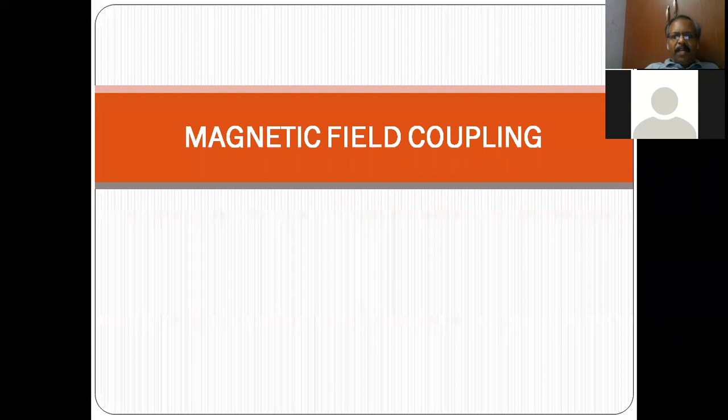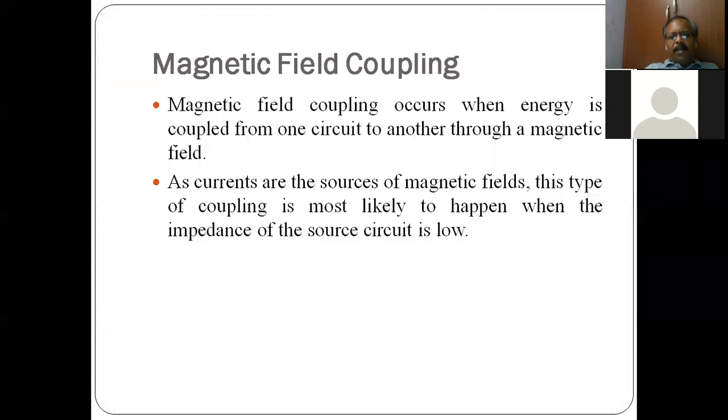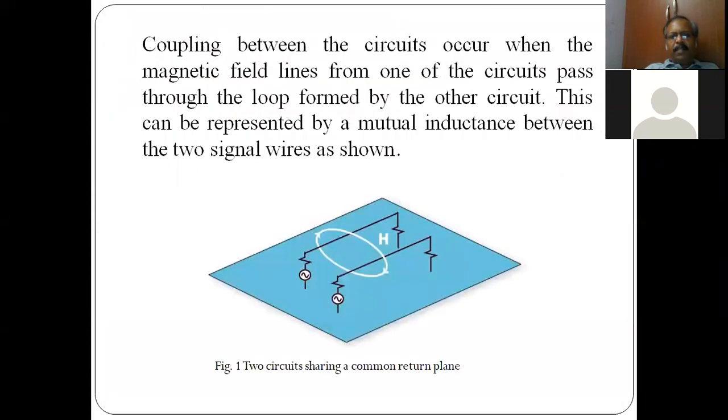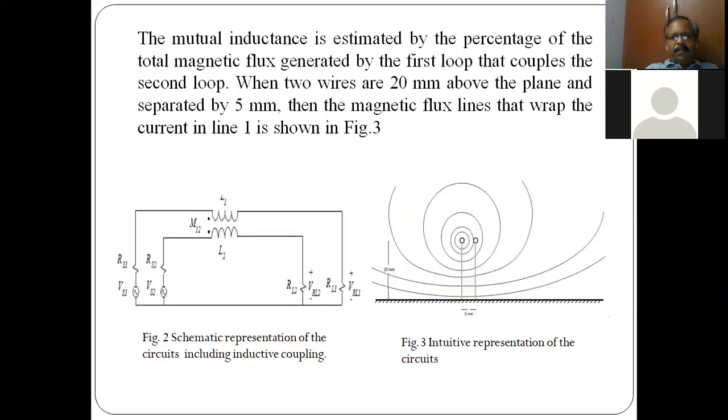Coming to magnetic field coupling, since electric field coupling is modeled with a capacitor, as you all know, magnetic field coupling can be modeled with an inductor. So these are two lines. As we have seen, there is an inductance component in each of the lines. These inductances will have a mutual inductance between them and magnetic field coupling takes place.